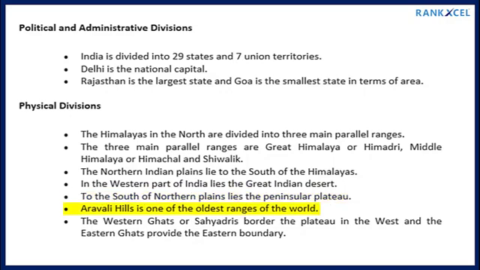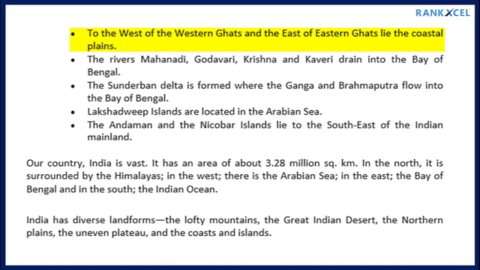Aravalli Hills is one of the oldest ranges of the world. The Western Ghats or Sahyadris border the plateau in the west and the Eastern Ghats provide the eastern boundary. To the west of the Western Ghats and the east of the Eastern Ghats lie the coastal plains. The rivers Mahanadi, Godavari, Krishna and Kaveri drain into the Bay of Bengal. The Sundarban Delta is formed where the Ganga and Brahmaputra flow into the Bay of Bengal. Lakshadweep Islands are located in the Arabian Sea. The Andaman and the Nicobar Islands lie to the southeast of the Indian mainland.